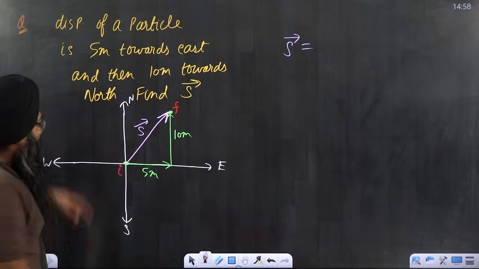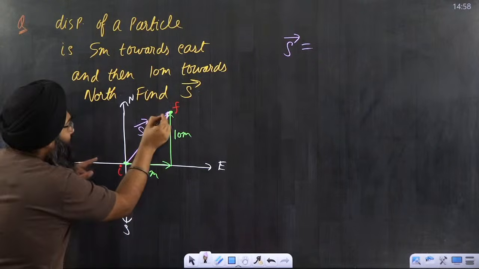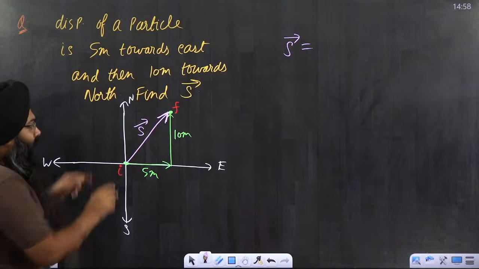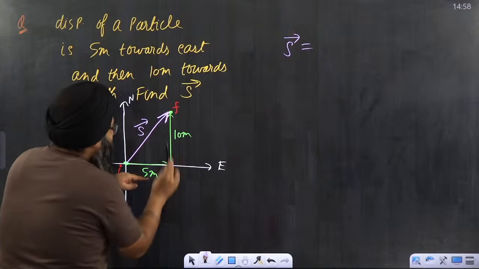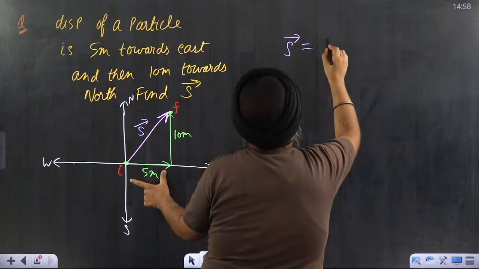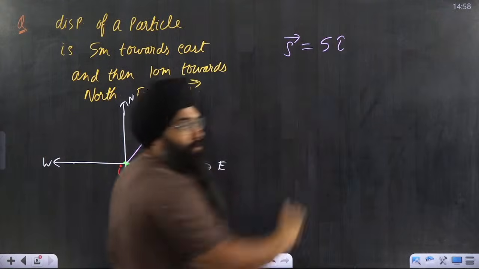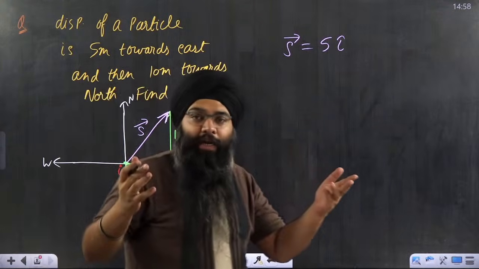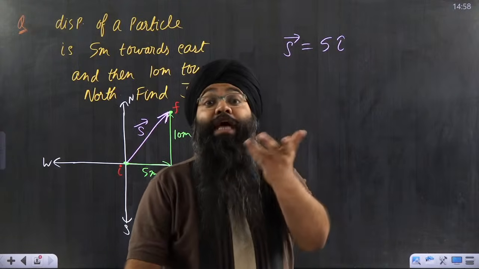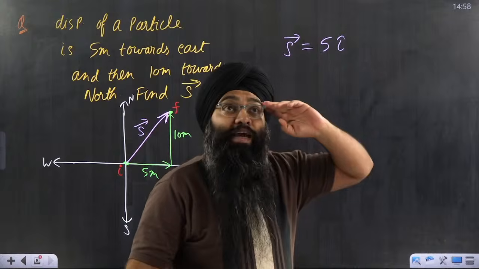How will I write? Always remember, I want to reach this point. Either I can go directly to this point, or I can go first in i cap, then I can go in j cap. So for this particular vector, I will write 5 i cap. What do you mean by 5 i cap? Again tell, 5 i cap means you are moving 5 meter in which direction? Positive i cap.